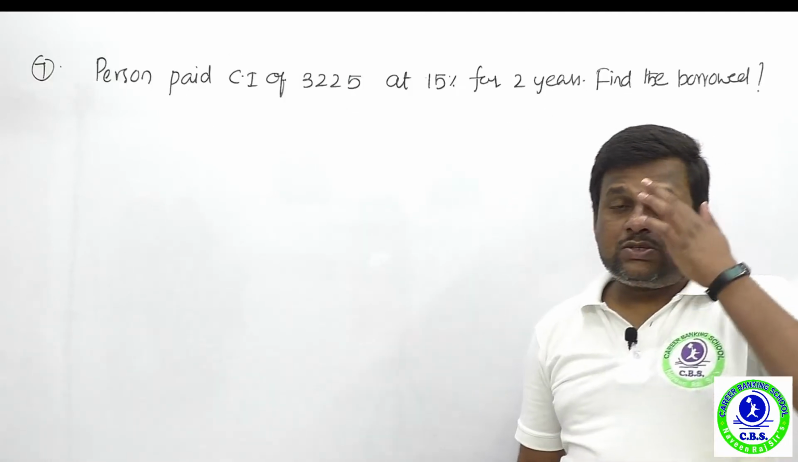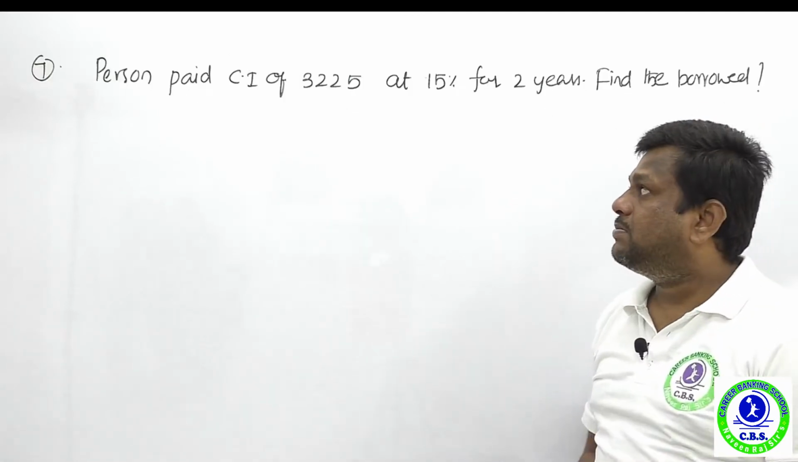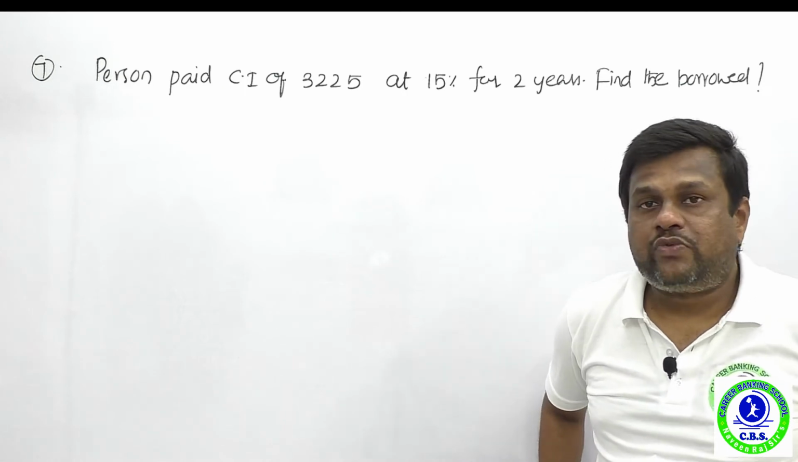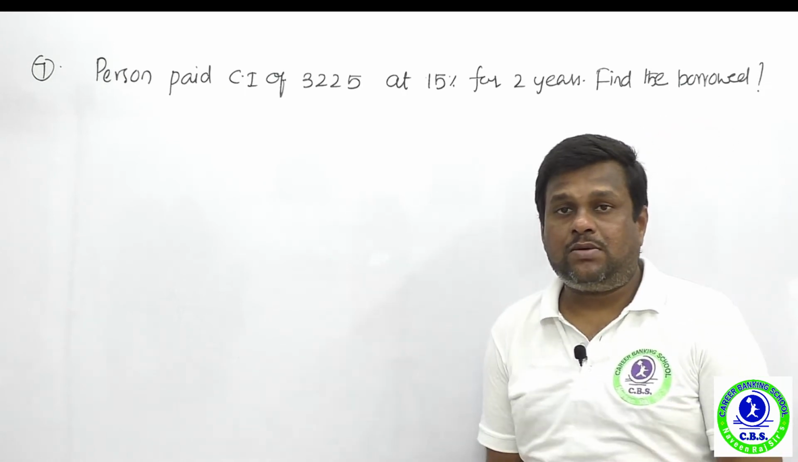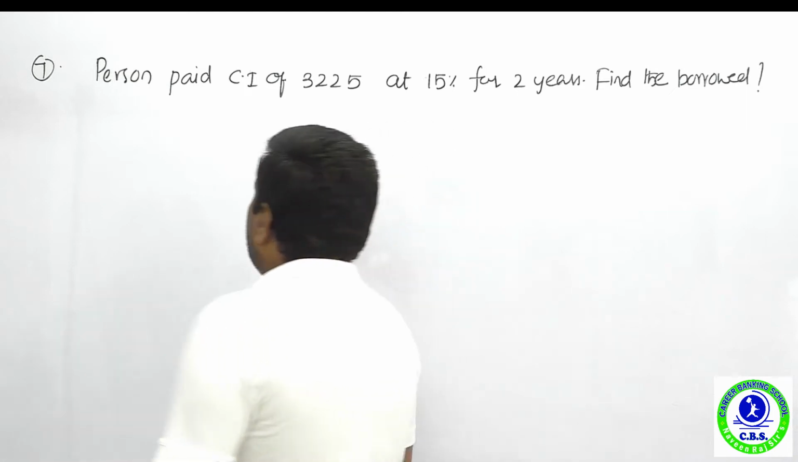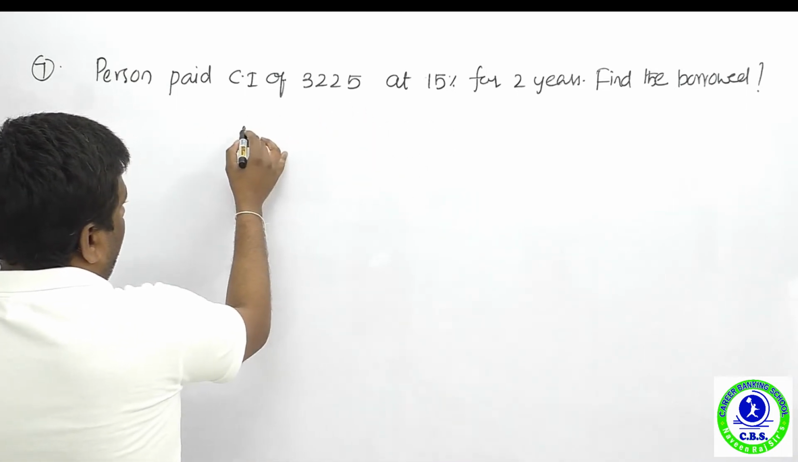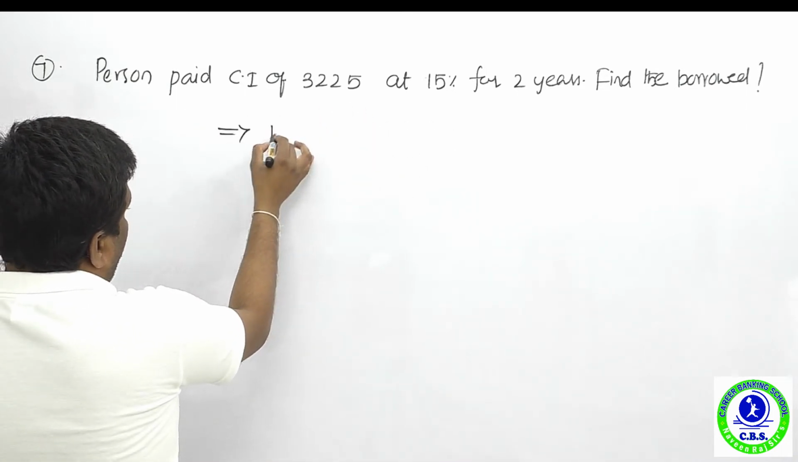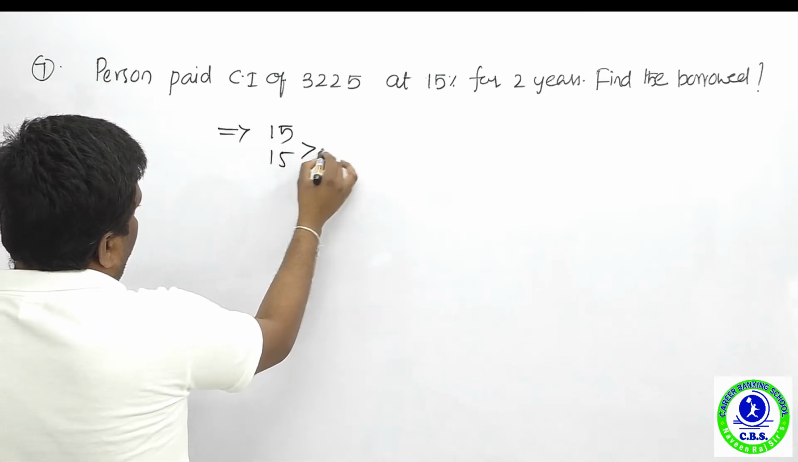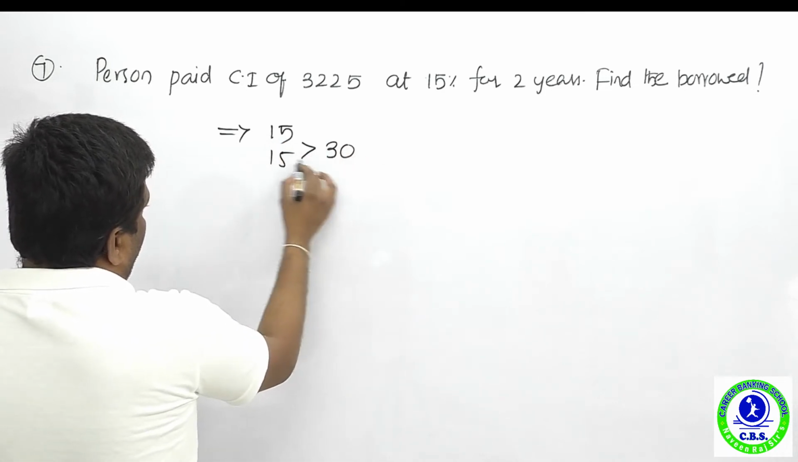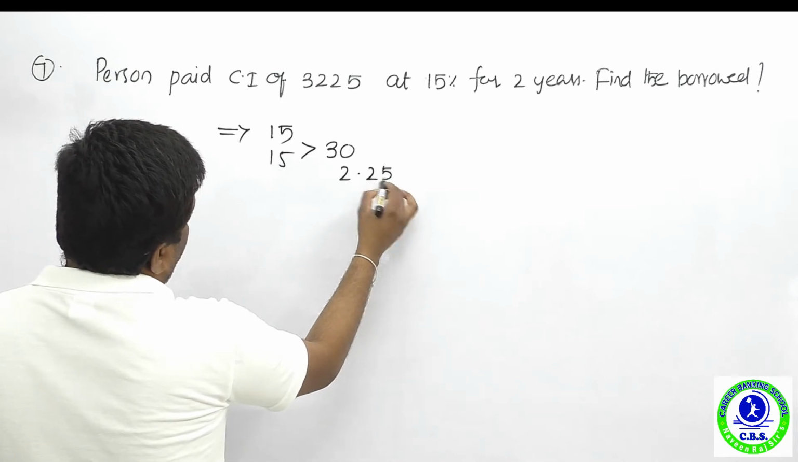Now the next question is from compound interest. A person paid compound interest of 3,225 at 15% for 2 years. Find the borrowed amount. He paid compound interest of 3,225. Here the rate of interest is 15% for 2 years. You just add 15 plus 15, how much? 30, and 15 squared is how much? 225.